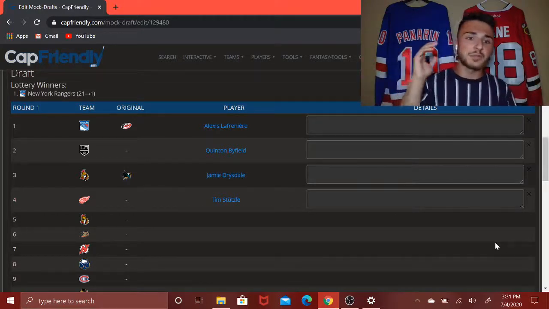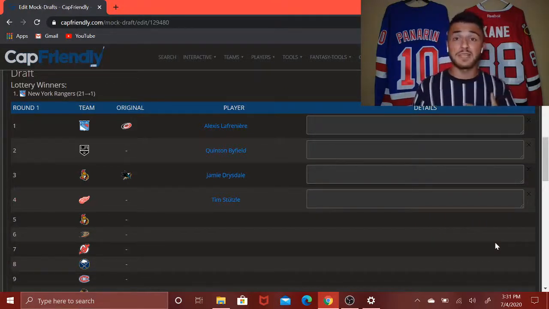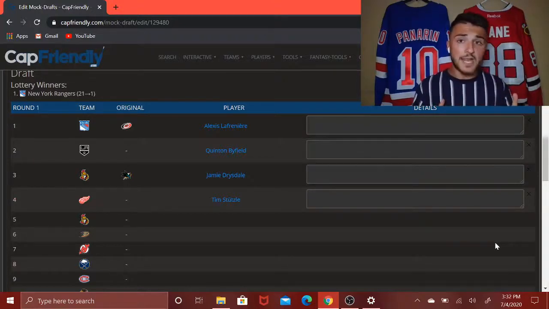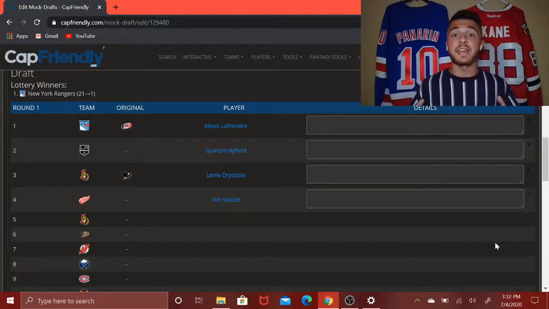And Steve Yzerman, you have to think he's eyeing him up at that fourth pick, hoping he will drop all the way to fourth. But Stützle really going through the draft rankings within the past year, looking like he would possibly be a late first-round pick, if not an early second-round pick, jumping all the way up to possibly a top 2 or top 3 talent, as he dominated in the DEL, the German league, having, of course, over 30 points, 34 points in 41 games, and has the record of the first 18-year-old to average 0.82 points per game in a men's league in Germany.